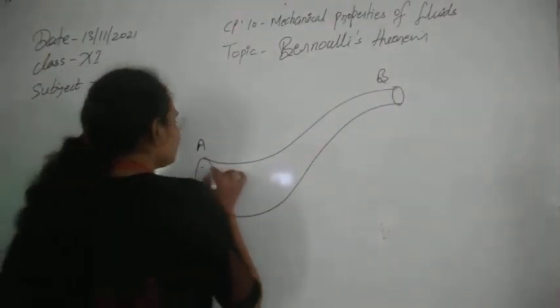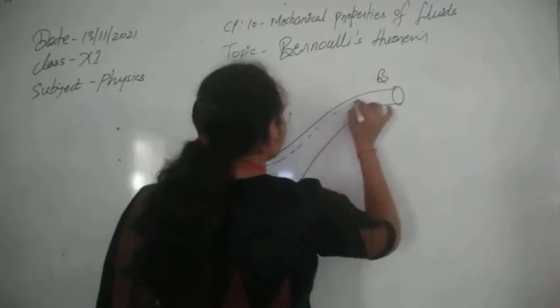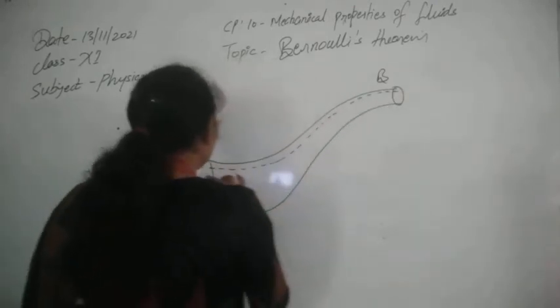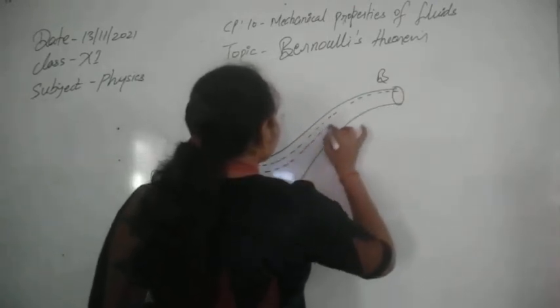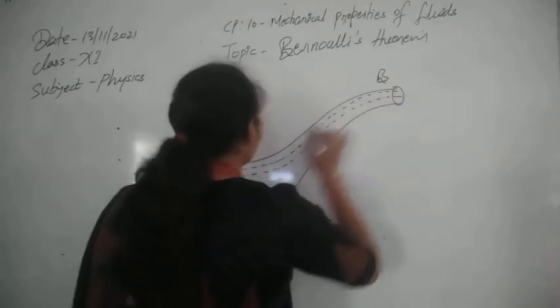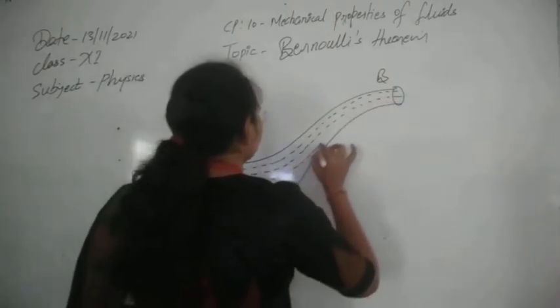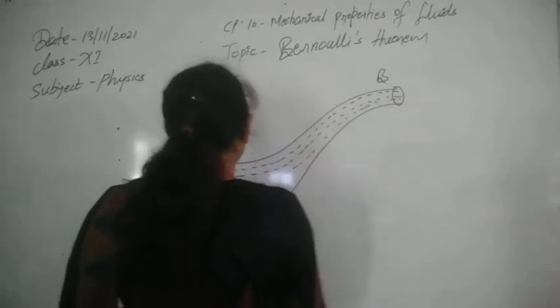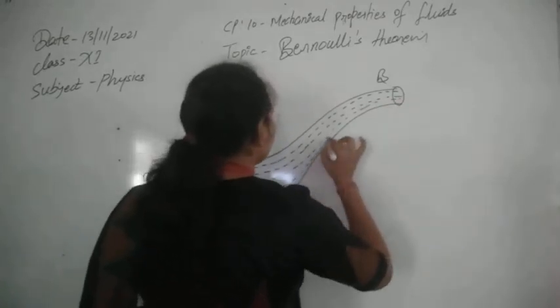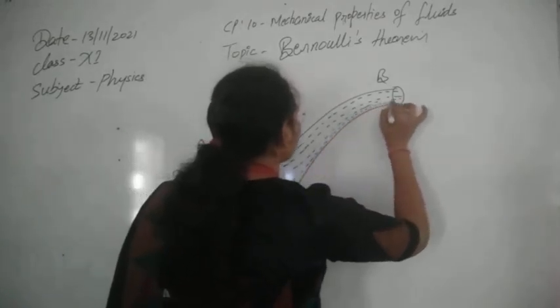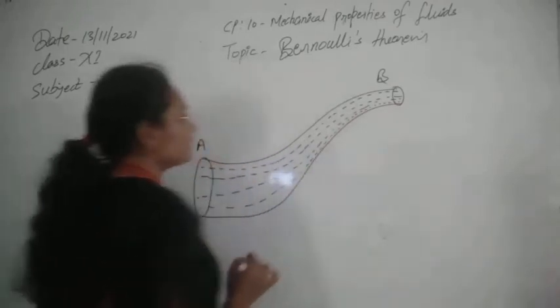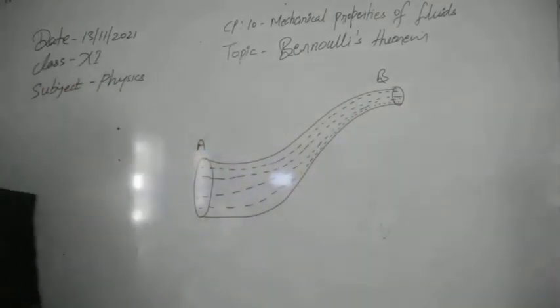Now at these two ends the flow of the liquid is streamlined flow. This liquid will flow in a very proper, precise manner. So you can see this kind of flow of liquid we are getting. No two lines will intersect each other. So in such a way you can draw its flow.